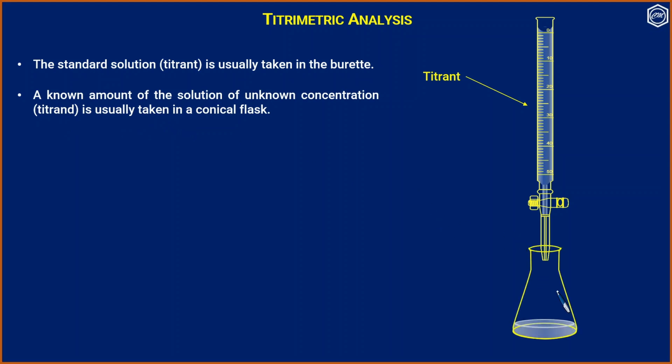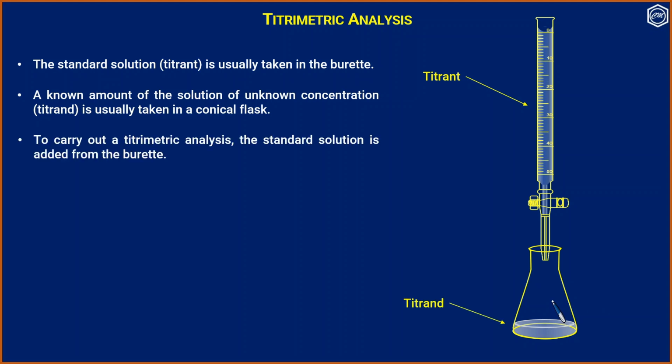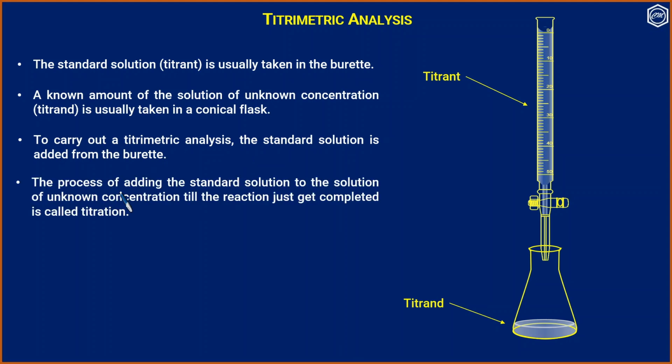And this is the titration flask or conical flask. To carry out a titrimetric analysis, the standard solution is added from the burette. The process of adding standard solution to the solution of unknown concentration till the reaction just gets completed is called